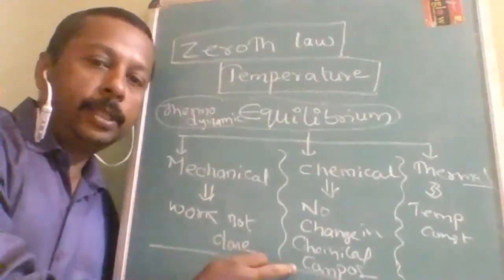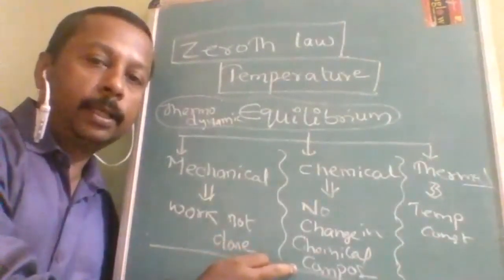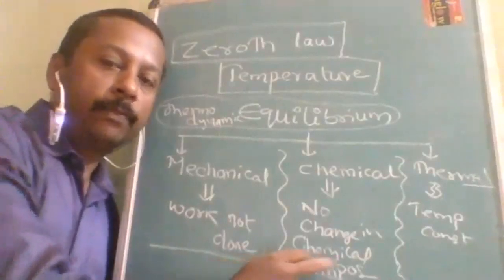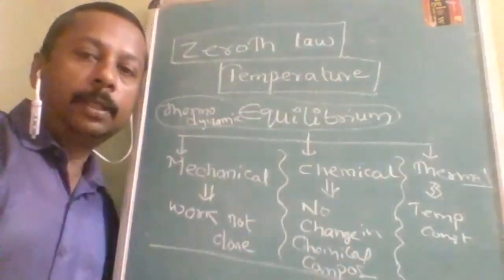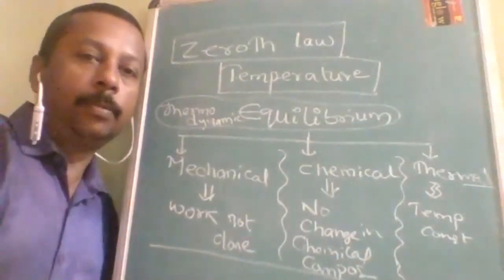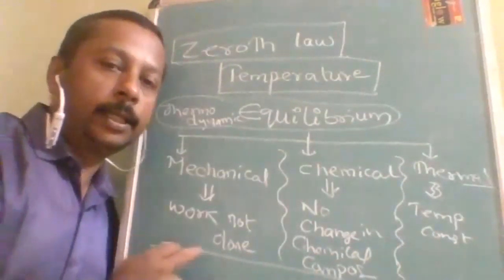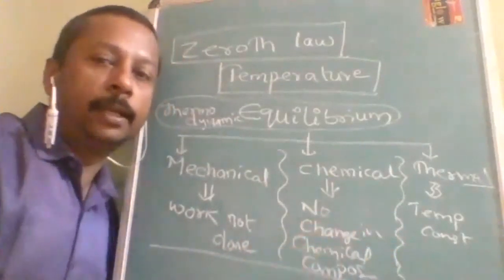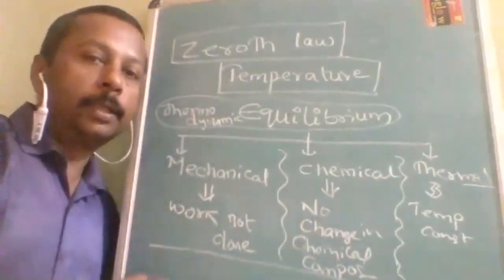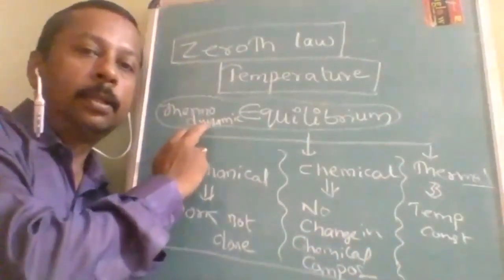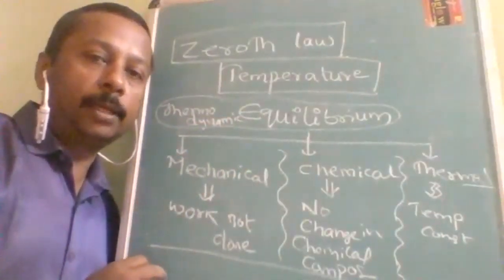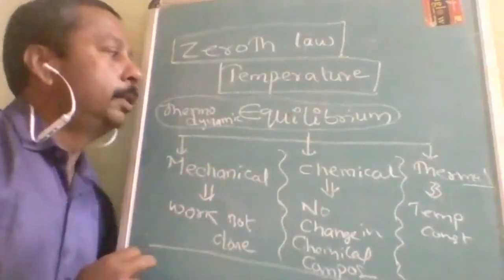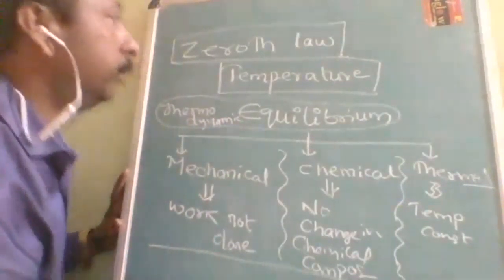When there is no change in chemical composition, they are in chemical equilibrium. After connecting, if there is no change in either system, they are in thermal equilibrium. When all three exist simultaneously at the same time, such equilibrium is called thermodynamic equilibrium.